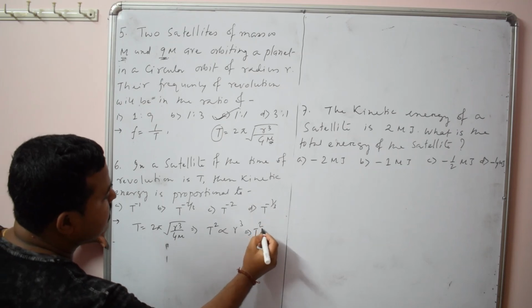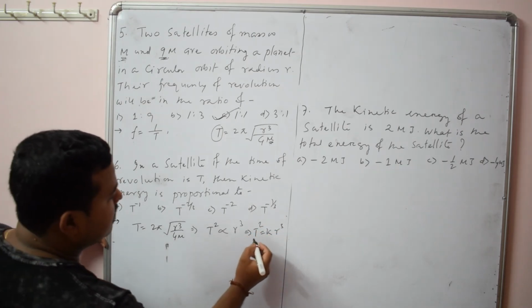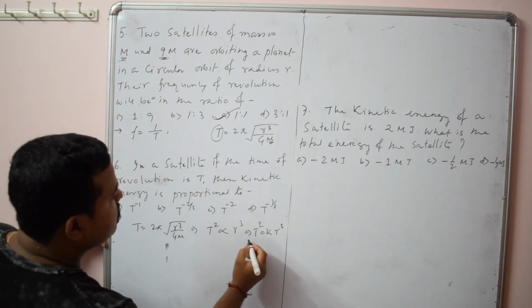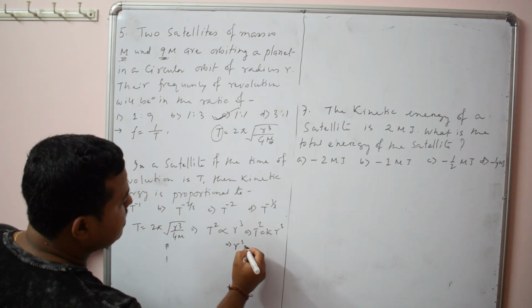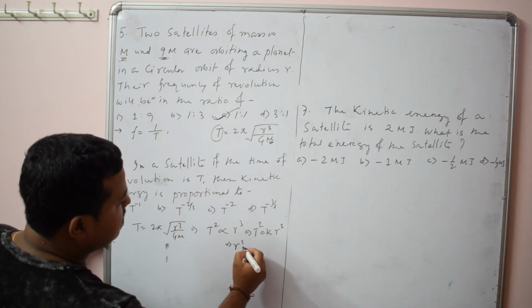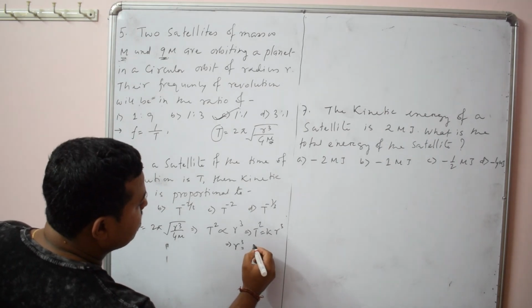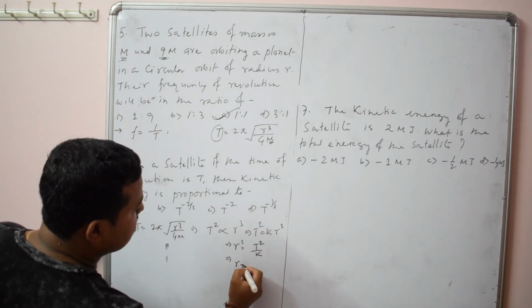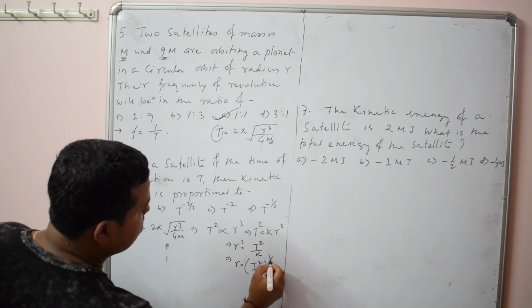So t square is a constant k times r cube. From here you can find the value of r. So r cube is equal to t square by k, or r is equal to t square by k to the power 1 by 3.